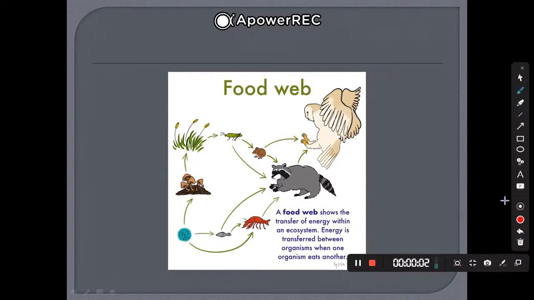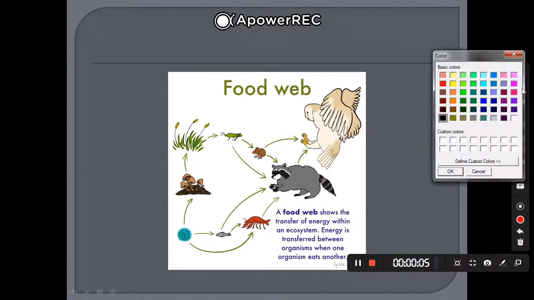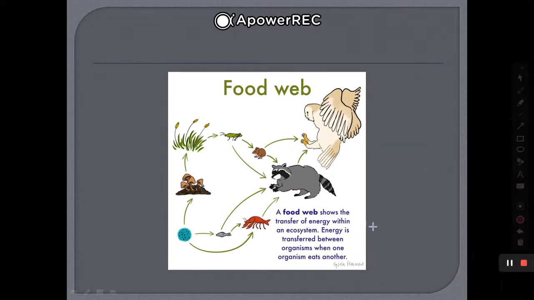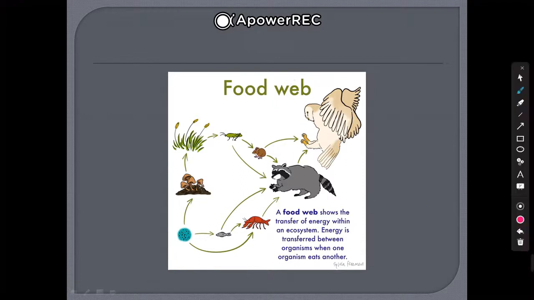So here is the figure also given. You can watch it or see it, and I think you must be understanding it. A food web shows the transfer of energy within an ecosystem. Energy is transferred between organisms when one organism eats another. As in a food chain, one organism is feeding on another, and the energy present in an organism is transferred into another one that eats it. Okay, it is very easy to learn.